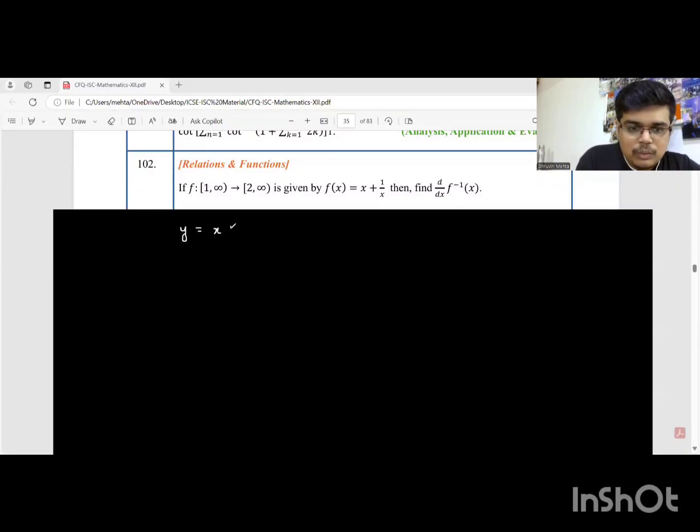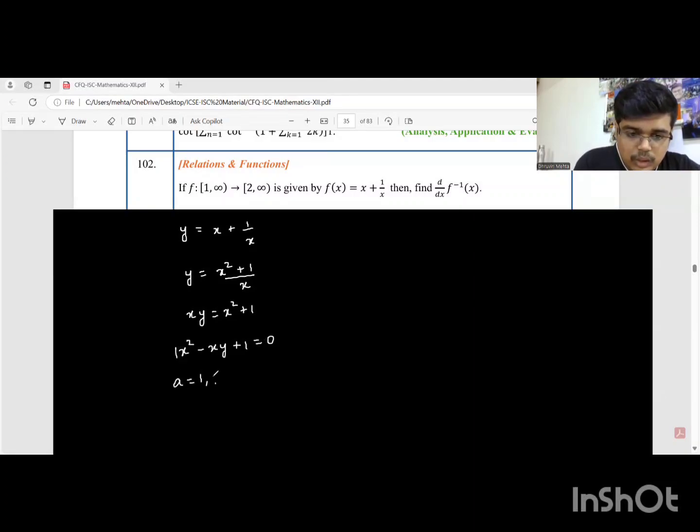We'll start with y is equal to x plus 1 upon x. We have to make x the subject. So we'll first take x square plus 1 upon x. Take LCM. You take it on the other side. xy is equal to x square plus 1. Take everything on the same side. We have x square minus xy plus 1 equal to 0. This is a quadratic equation, students, in variable x. The coefficients are 1, minus y, and 1.